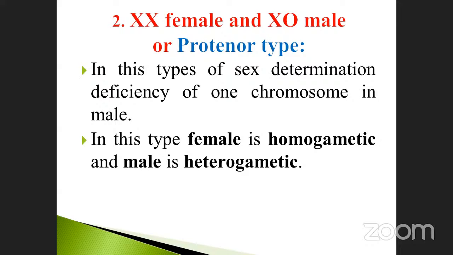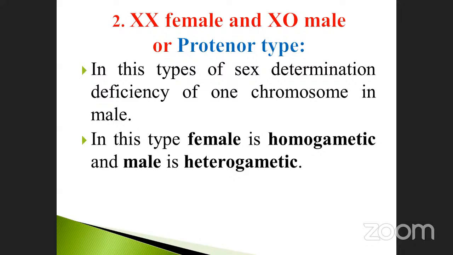In this type of sex determination, there is a deficiency of one chromosome, because the Y is absent in the male. That's why I said XO. Don't forget, XX female and XO male. It is called Protenor type because in the male one chromosome is completely absent.